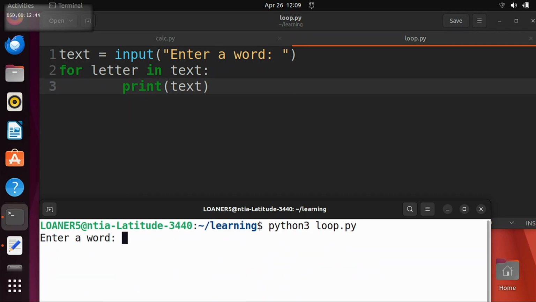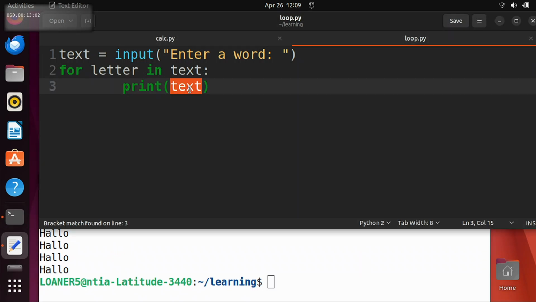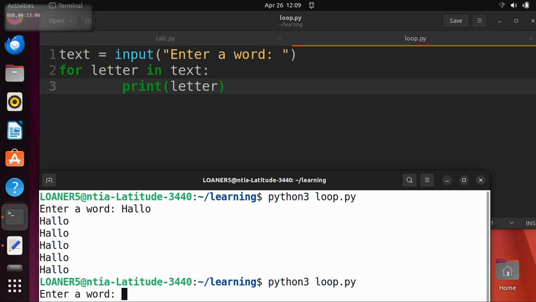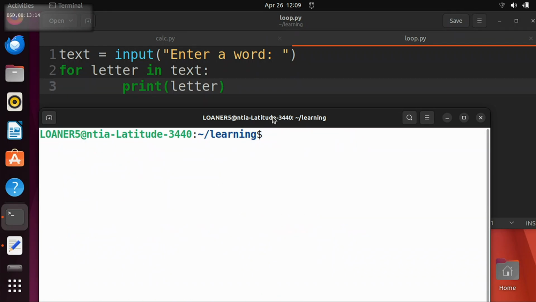Okay. What should I type in? Hello. Goodbye. Hello. So is that quite right? Yeah, kind of. Did that print every letter out on its own line? No. Why not? It printed the word on every line. Because we're printing text. What do we want to print there? Not text, but letter. Exactly. So now will it work? Yeah. What should I type in? Hello. There we go. Okay, good. You guys are programmers now.